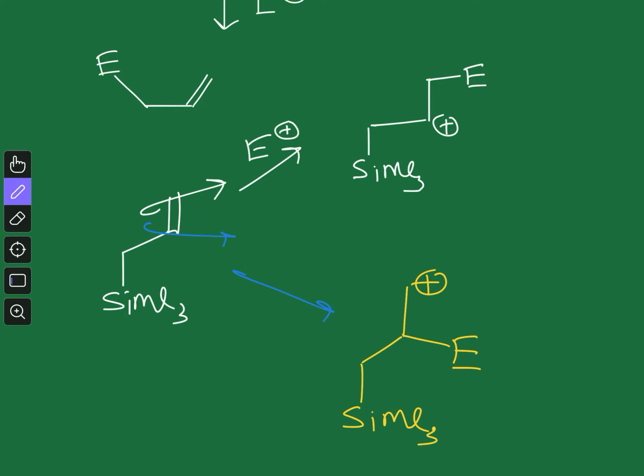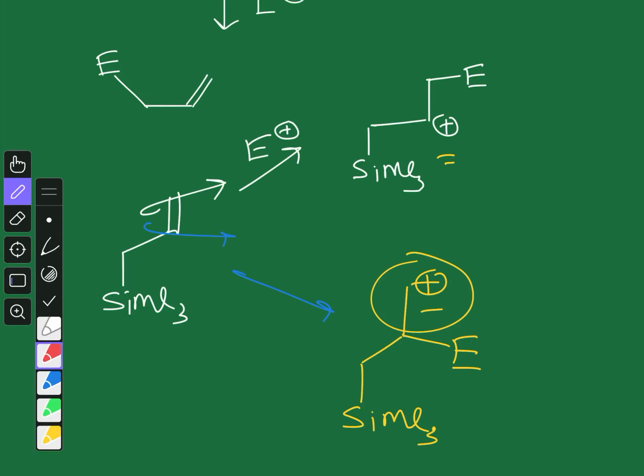Now if you consider the stability of the positive charge here and here, this positive charge does not have any special kind of stability, but the other positive charge, this one, is specially stabilized. Why?